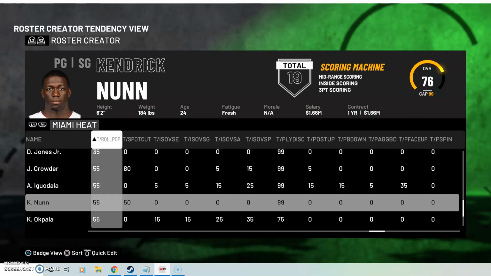Kendrick Nunn, three-point shooter. He pulls up from the mid-range. He can shoot threes. He's not a guy that rolls to the rim. 55 tendency like he's going to roll to the rim. So these are the mistakes that 2K has to clearly fix. And I'm going to keep, basically diving into the tendencies and keep posting as much as I can. But we need to get this looked at. But I'm going to keep going through the categories and periodically post different things that are wrong.